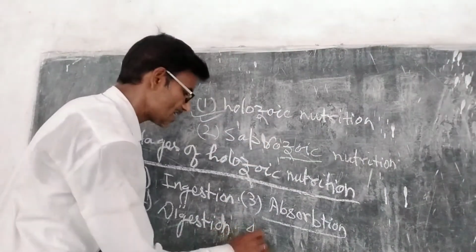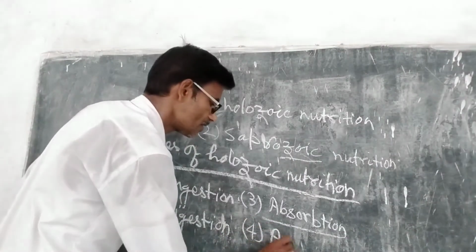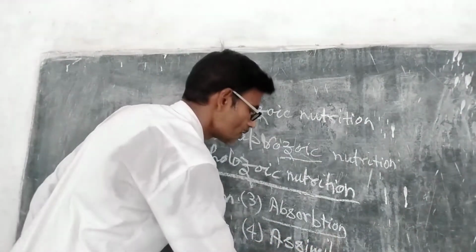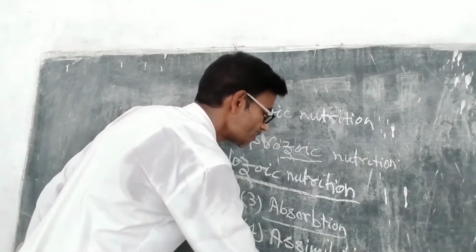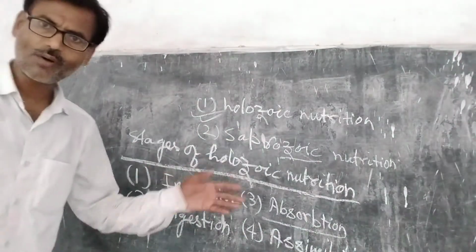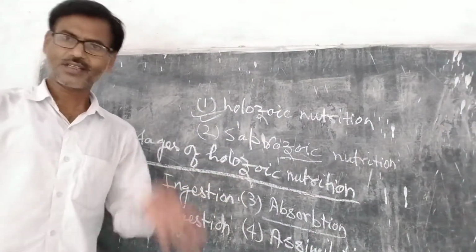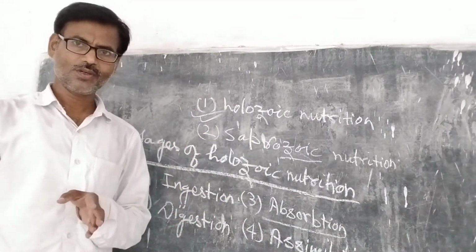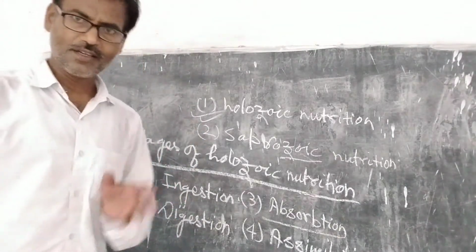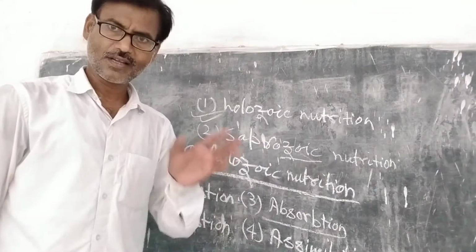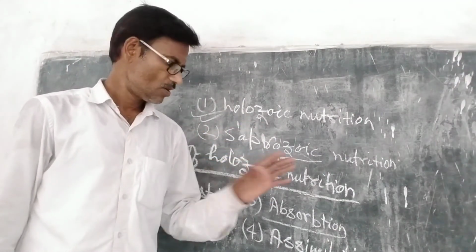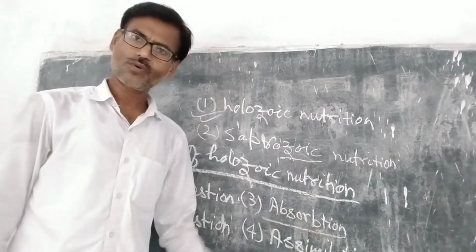Fourth is assimilation. What happens in this stage? In this stage, the absorbed food is converted into a protoplasmic substance, a cellular component. Right? Changed into a component of protoplasm.